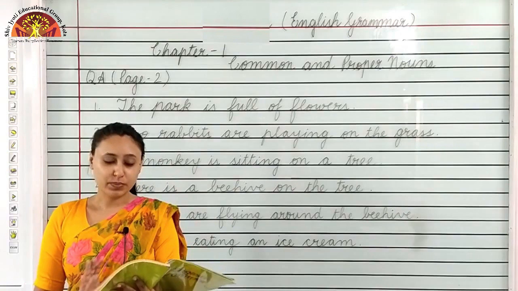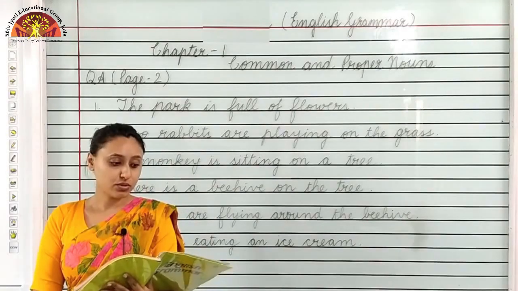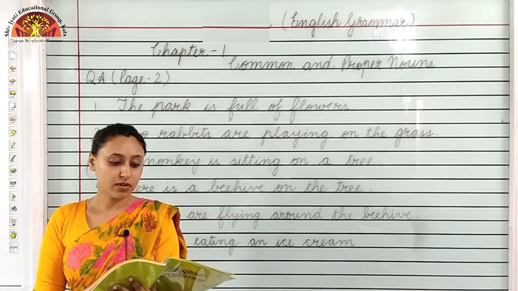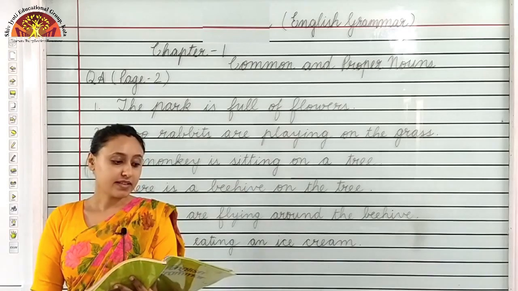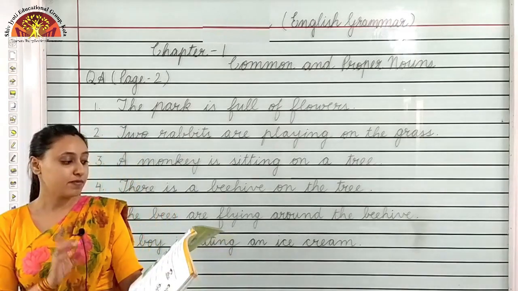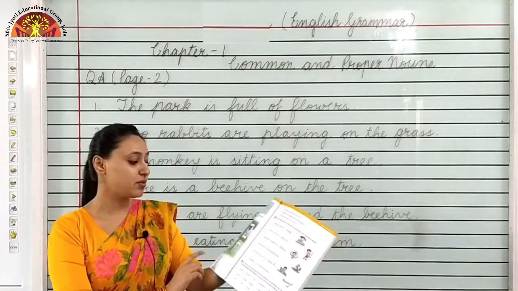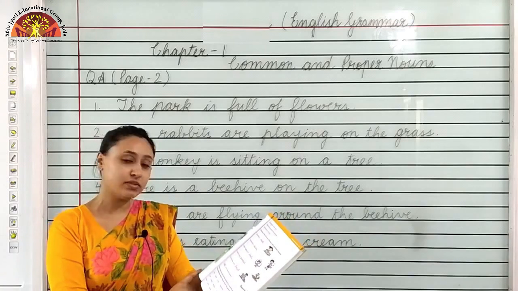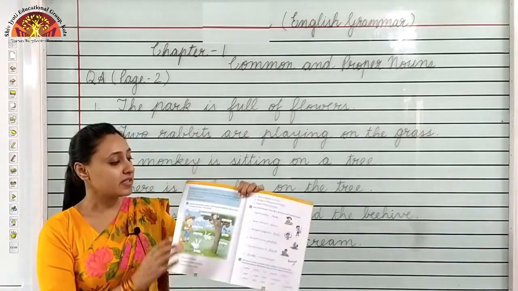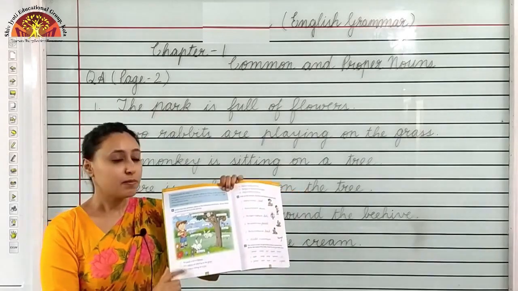So kids, open your book and take out page number 2. Question A, underline the common nouns in the following sentences. Write them in the correct boxes in the picture. So children, first you have to underline the common nouns in the sentences. Then you have to write the correct nouns in front of the picture.